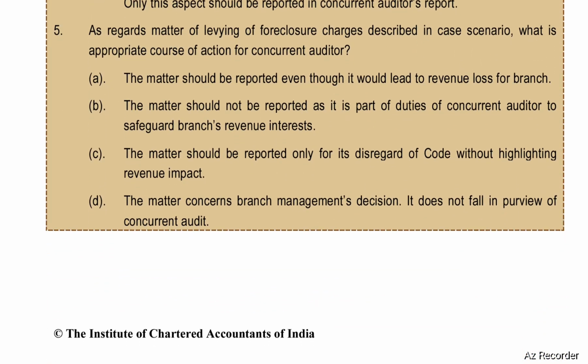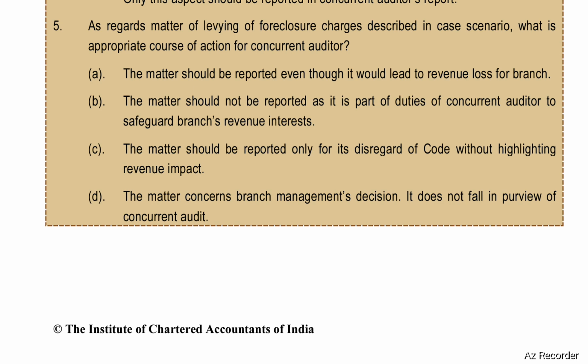As regards the matter of levying of foreclosure charges described in the case scenario, what is the appropriate course of action for the concurrent auditor? The matter should be reported even though it would lead to revenue loss for the branch. The matter should not be reported as it is a part of the duties of the concurrent auditor to safeguard branch revenue interest. The matter should be reported only for its disregard of code without highlighting revenue impact.